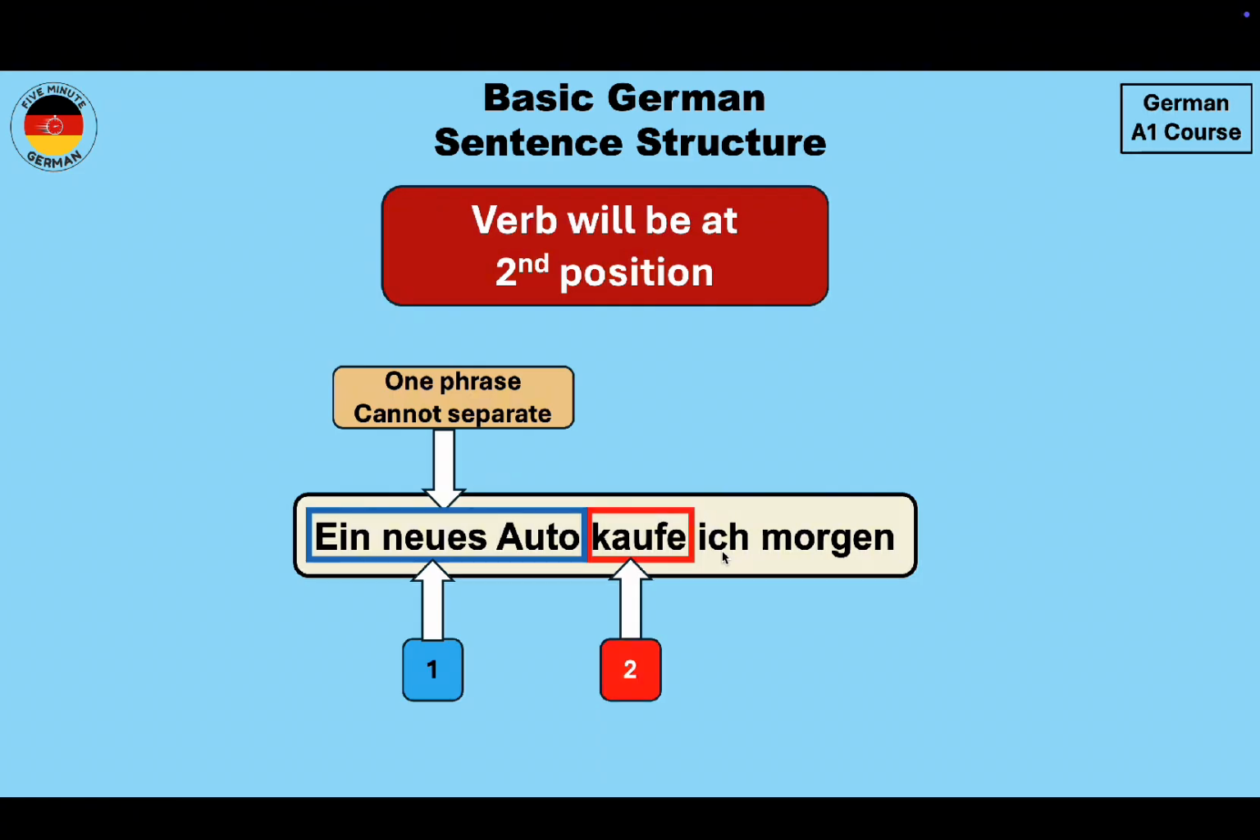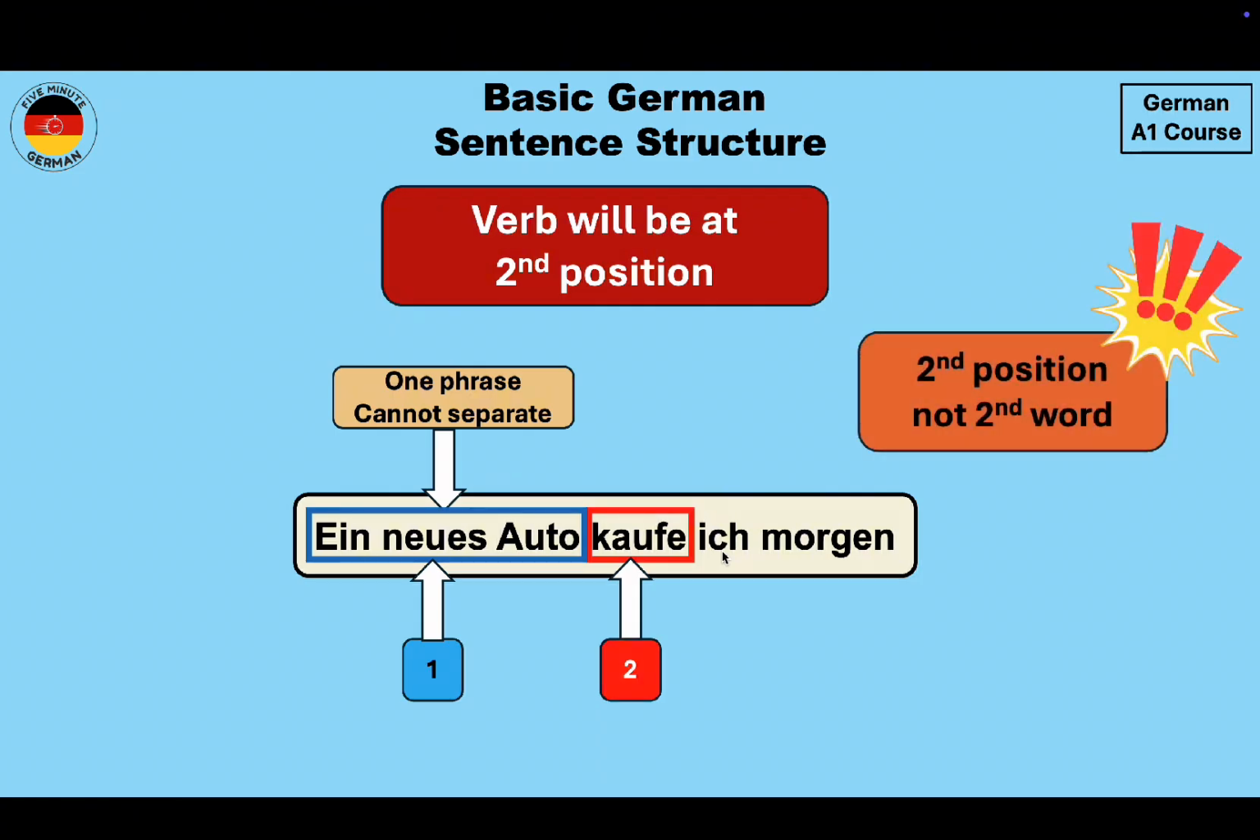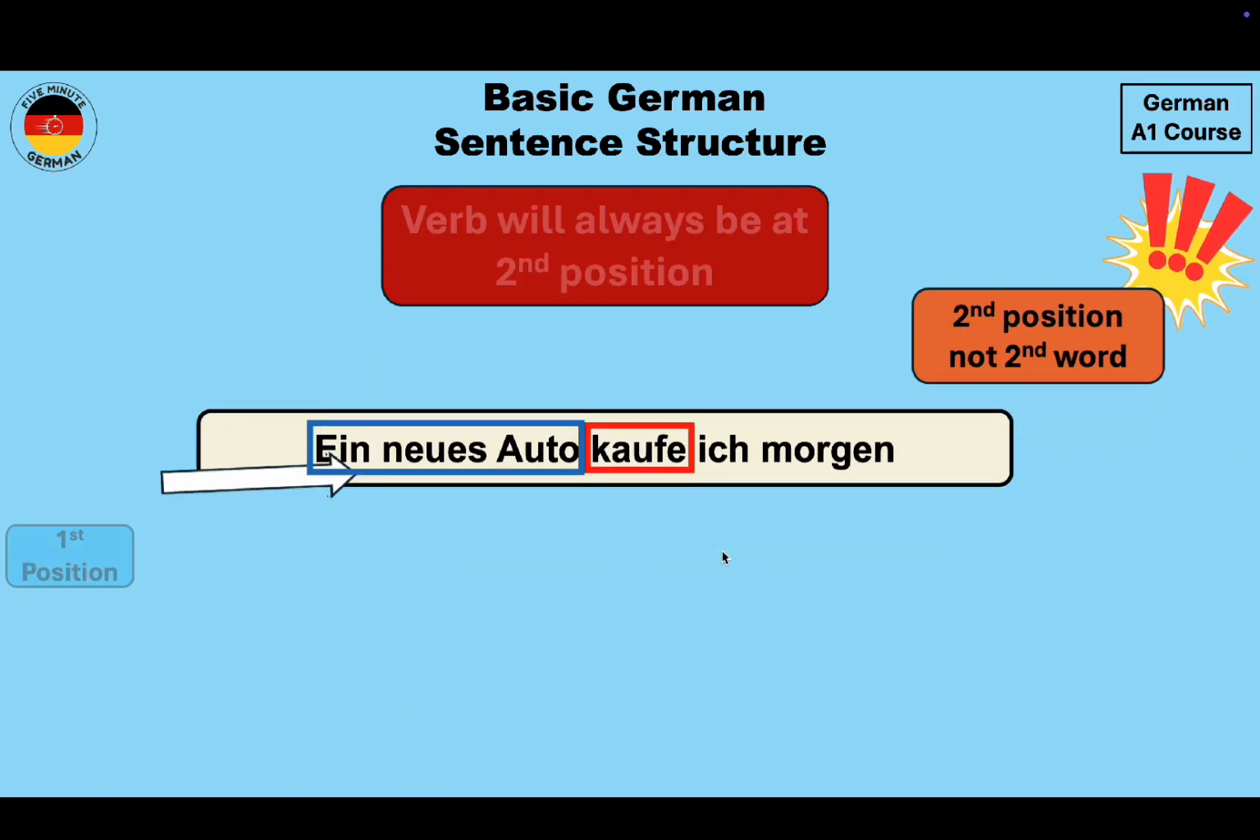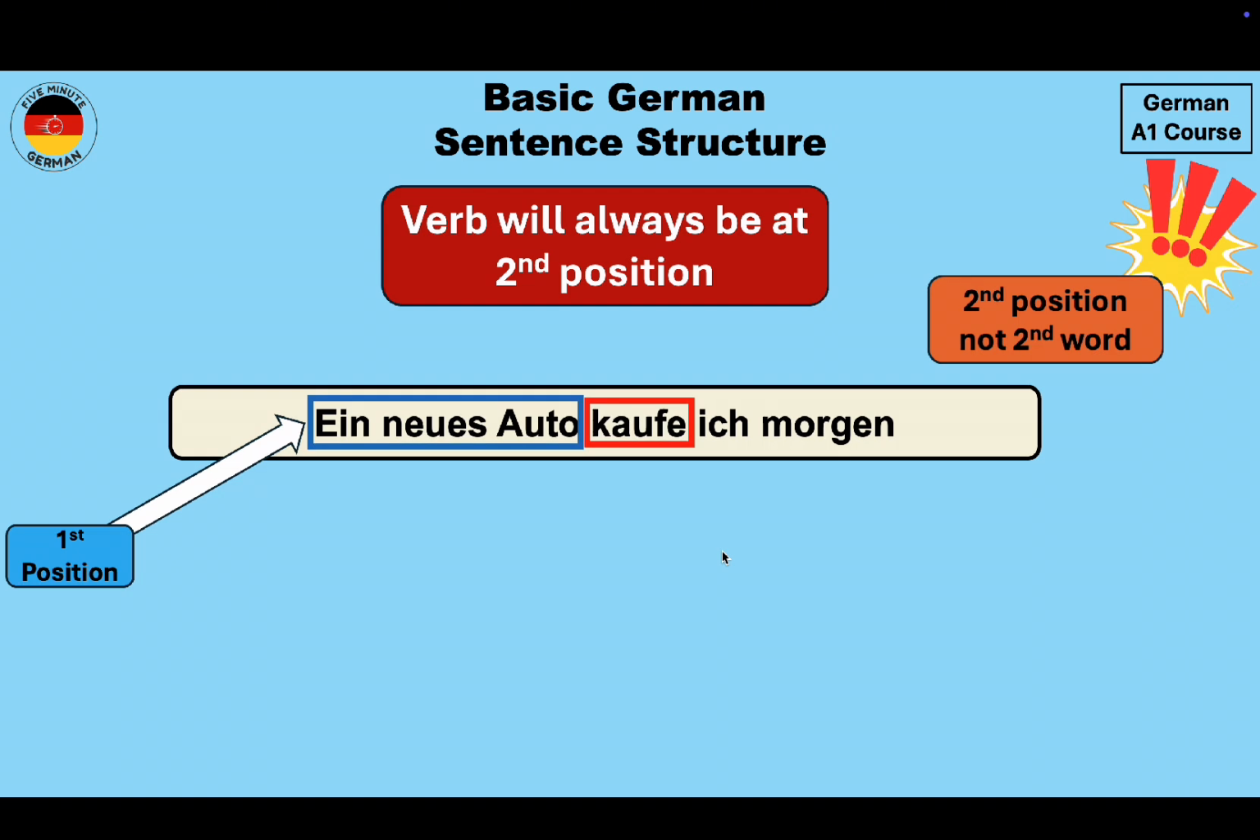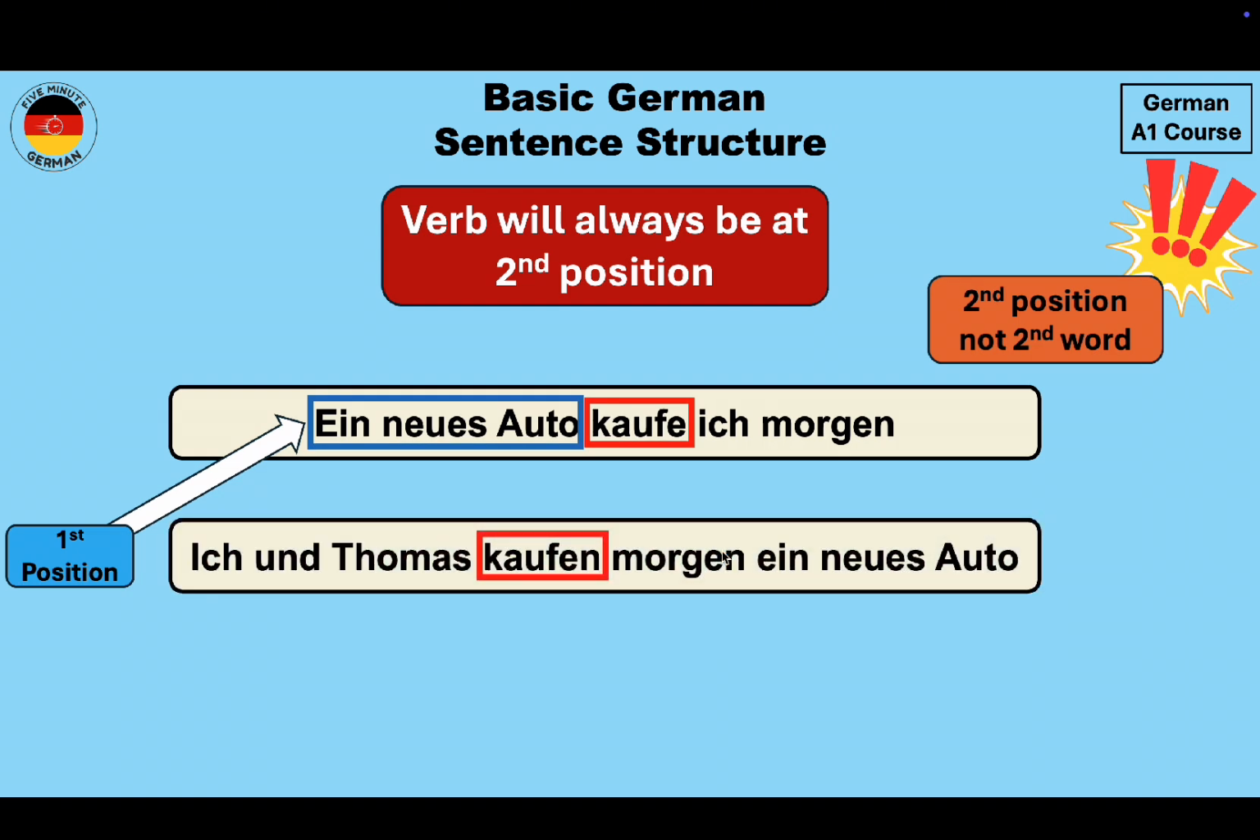And what you should remember is that I said second position and not the second word. So there can be many more words, but if they are one phrase or if they cannot be separated, then it will be considered as first position. Let me explain this point with a few more examples. So we can also write this sentence as Ich und Thomas kaufen morgen ein neues Auto. So over here there are two subjects, which are I and Thomas, and they both are on the first position because they both together are going to buy a new car tomorrow.